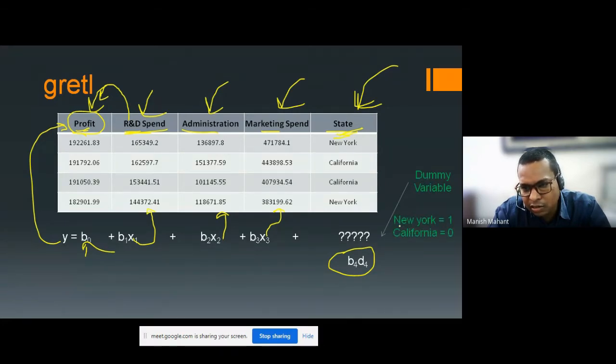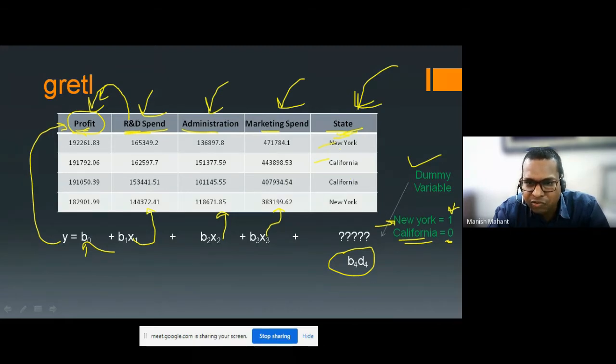In the dummy variable, we put New York equal to 1 and California equal to 0. Whenever a categorical type of variable comes, you have to define it as a dummy variable. We have only two states in this data set, New York and California. So I define New York equal to 1 and California equal to 0. Whenever 1 comes, it states New York, and whenever 0 comes, it states California.